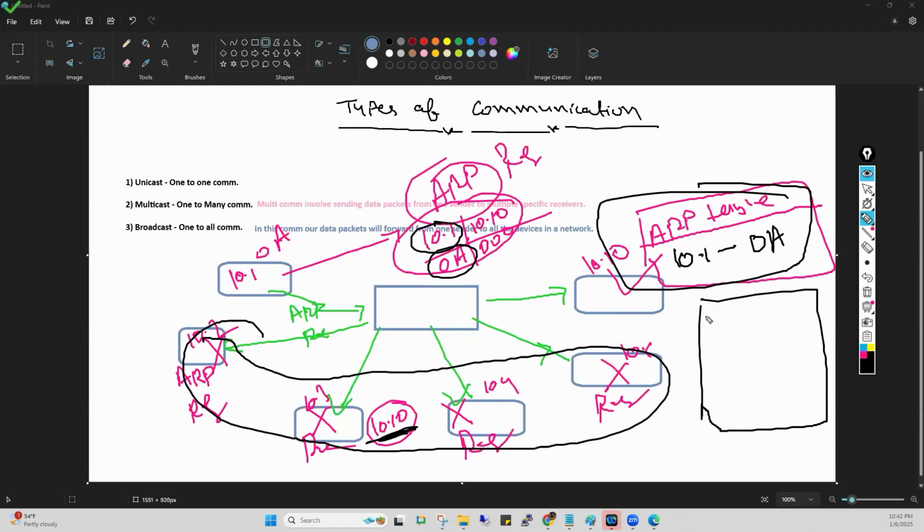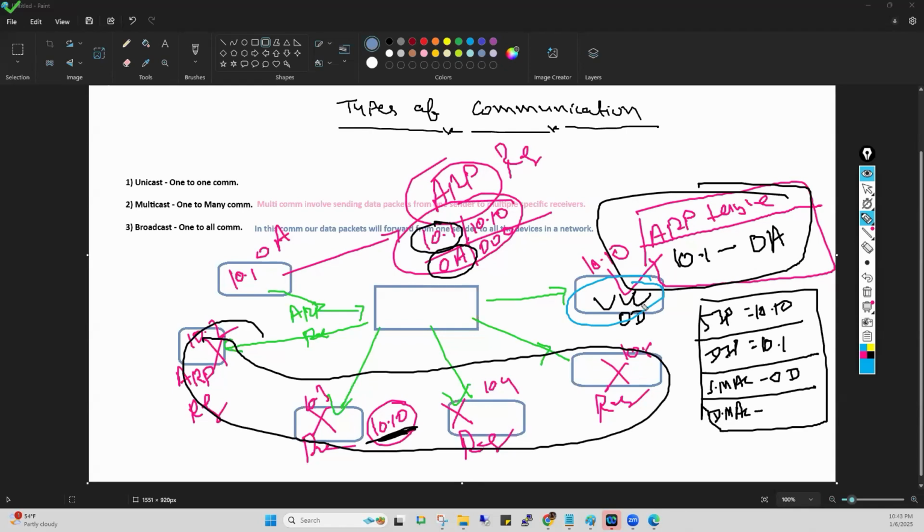In the ARP reply, what is the source IP? Source IP will be, guys, 10.10. Destination IP will be 10.1. Source MAC will be this device's local MAC address, for example 0D. So source MAC will be 0D, and destination MAC will be the destination MAC. Who can tell me what this PC will do?